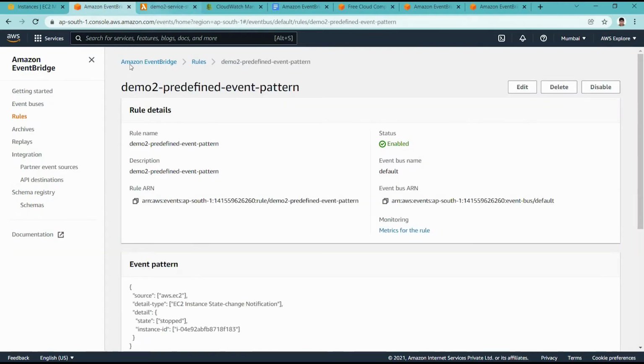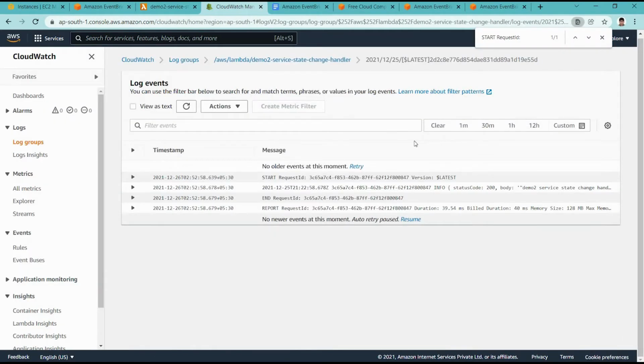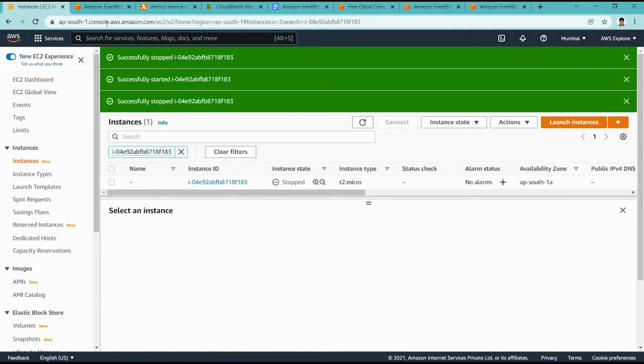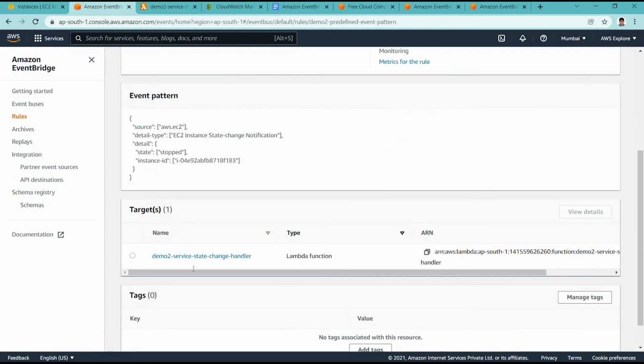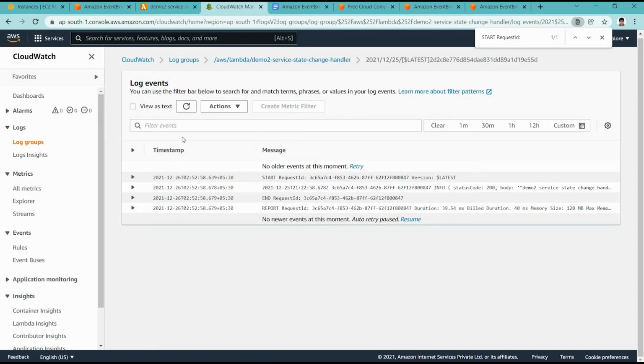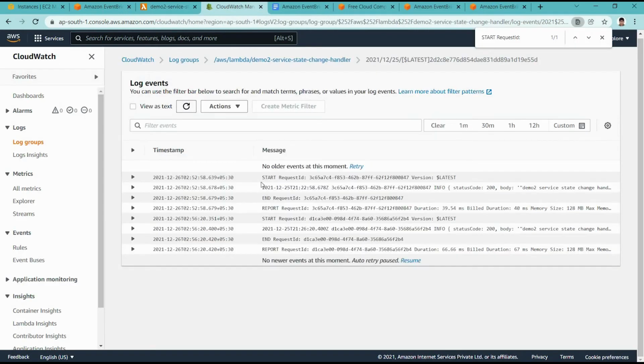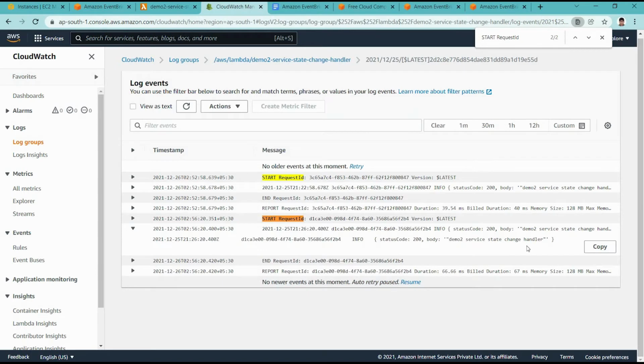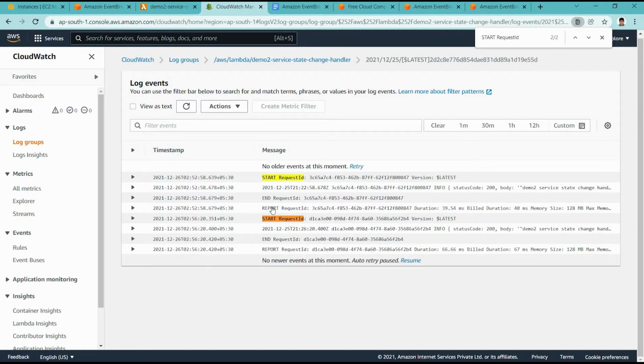If we go to CloudWatch logs now and refresh, it should have a new log, because this instance went to the stopped state, so through EventBridge our demo 2 rule should call this Lambda. Yeah, in CloudWatch there is a new log now. We can see there was one request before, but now we have two requests, one and two. Another request was done recently by this demo 2 state change handler, right? So two requests happened, two times the EC2 instance got stopped.